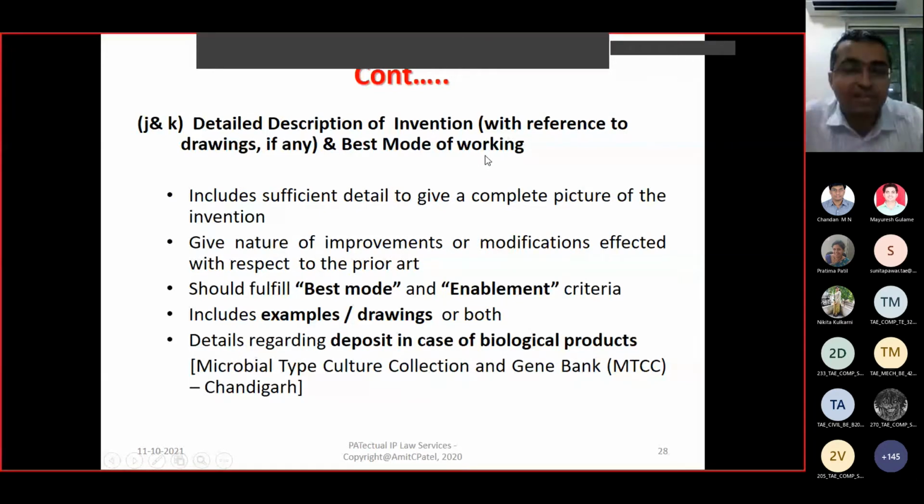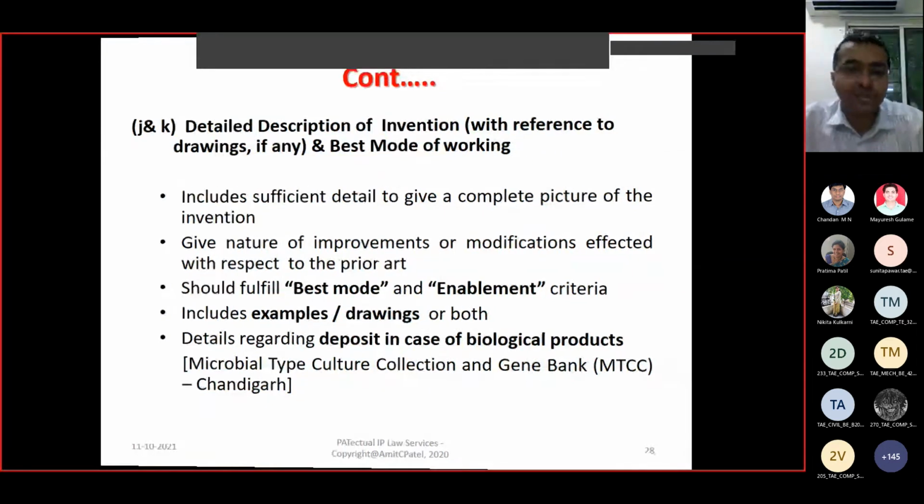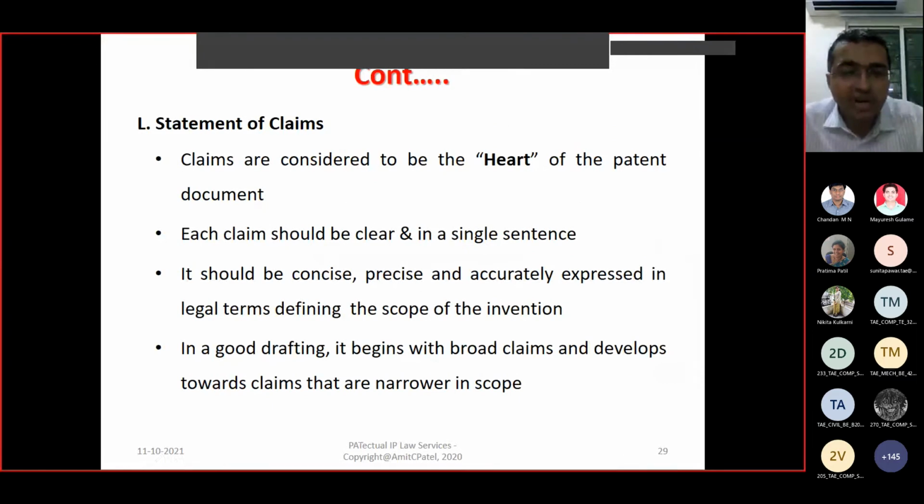Describe it in detail. It should include examples and drawings. Also include the information about any biological sources. If you have used them, you are required to deposit them to the biological bank, and you have to give the reference numbers as well. Then a statement of the claims.